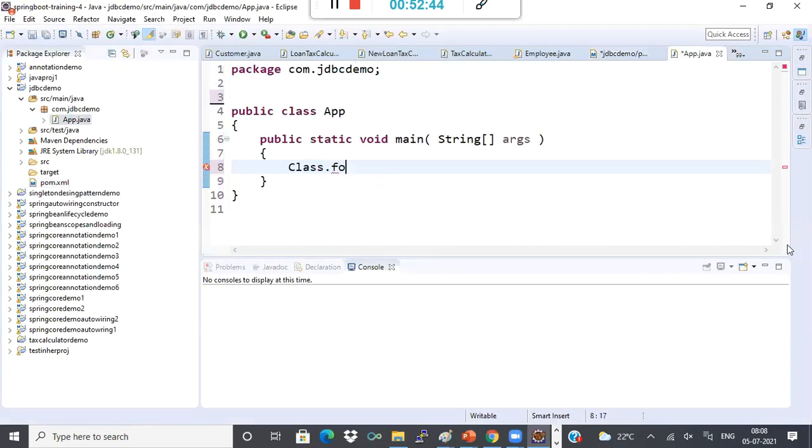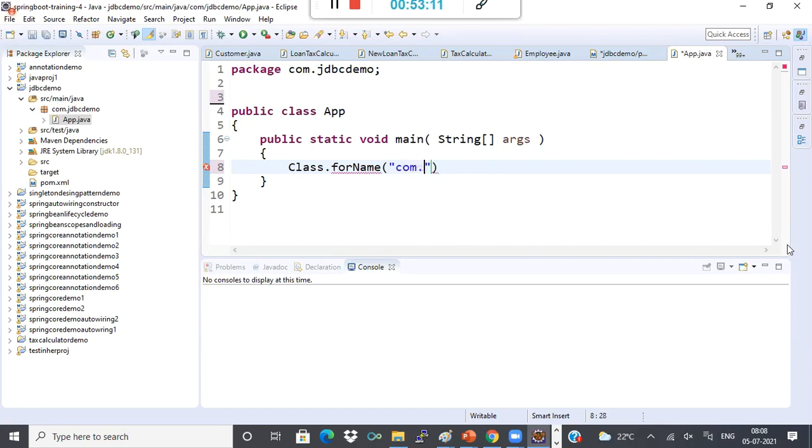So how can we register the driver? Using Class.forName. Okay, Class.forName, I told you, right? There are two ways of creating an object. One using the new operator, and another Class.forName. This is a dynamic way of creating. I think I told this the first time, in the first class, the factory class. At that time I told there are two ways of creating one object. One is the static way, another is the dynamic way. Okay, so I'm registering the driver through this dynamic way.